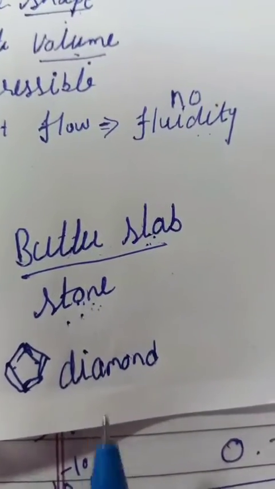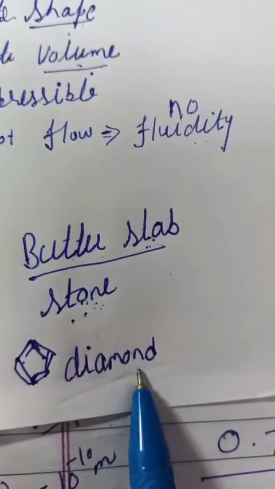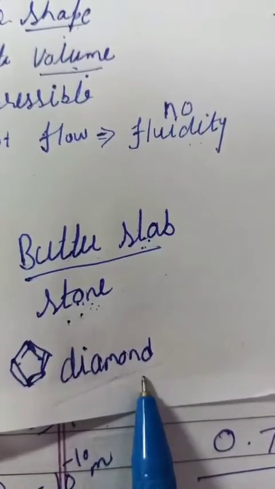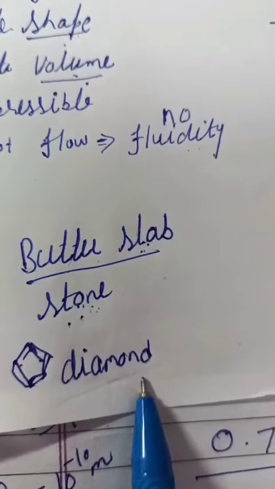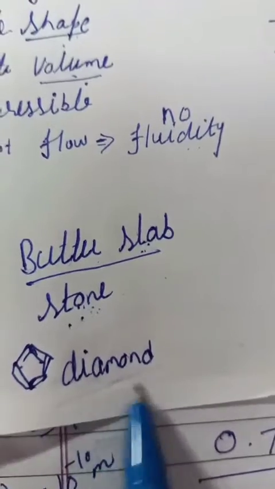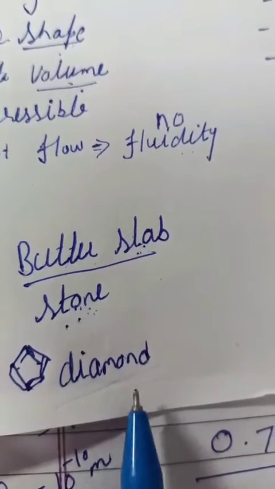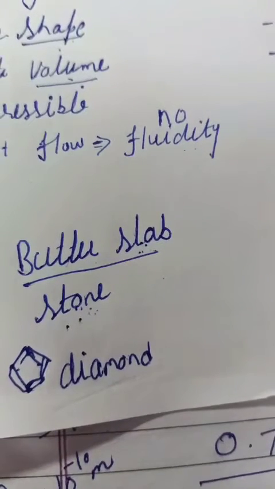Then diamond. It's a form of carbon. Diamond is the hardest naturally occurring substance present on the earth.